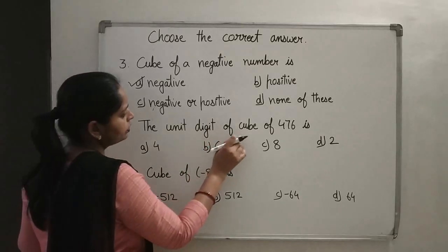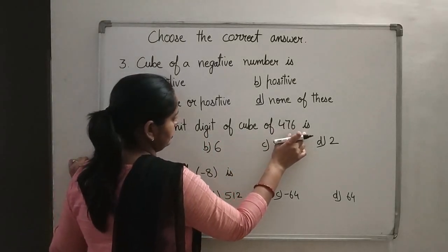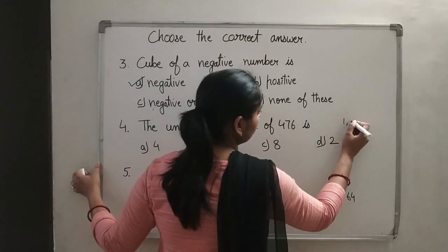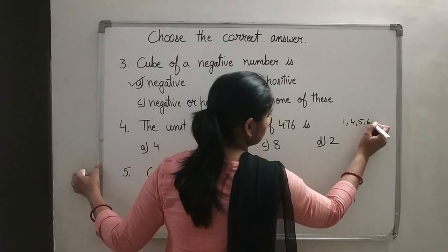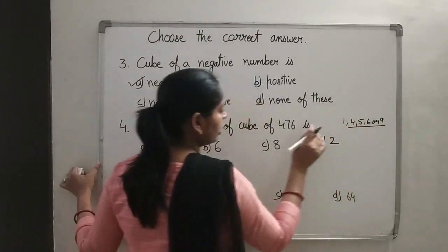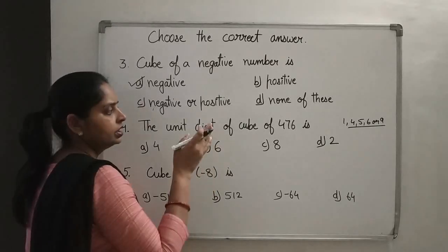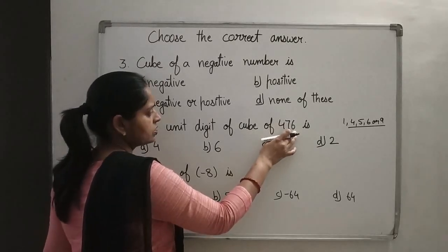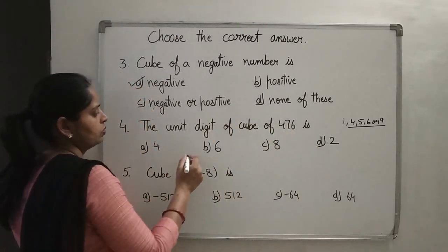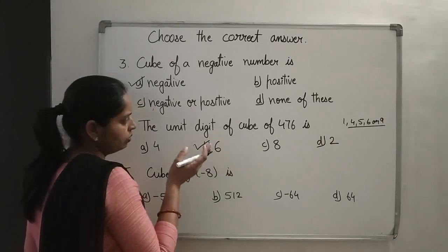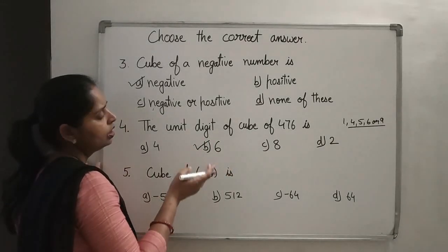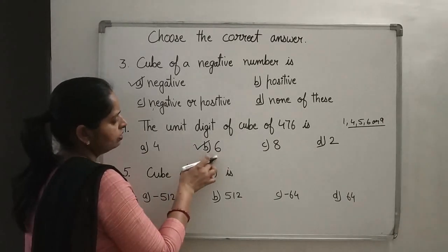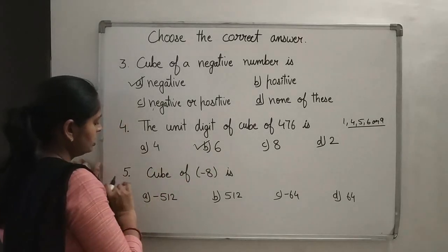The unit digit of cube of 476 is, we have done with the property, the number which is ending by 1, 4, 5, 6 or 9 will have the same digit in the cube also. So the number is ending by 6, so its cube will also end by 6 only. If you don't remember this property, then you know the cube of 6. Cube of 6 is how much? 216, right? So this is the answer. See the fifth question.